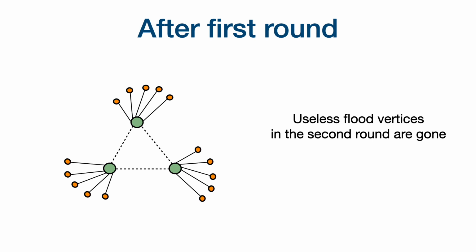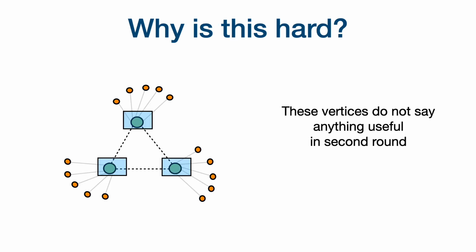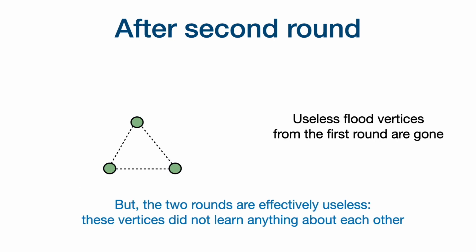The vertices will now have only one round to talk to because the first round is over. The green vertices will be confused now and they won't be able to say anything to each other because all they will see is a bunch of vertices and they won't know which ones are green and which ones are orange. After this second round is over, the orange vertices would be gone because they will now have degree only 1 and they'll know that they are not important. And you're left with this final round hard instance. But the first two rounds were useless anyway, so you're effectively solving the zero round hard instance without any communication, which we said would be hard.